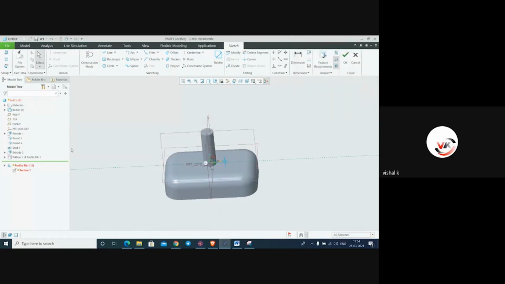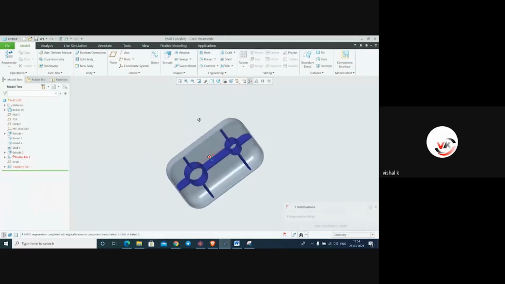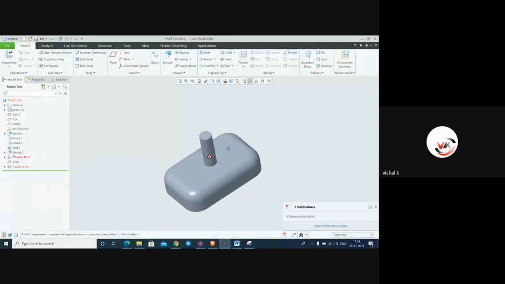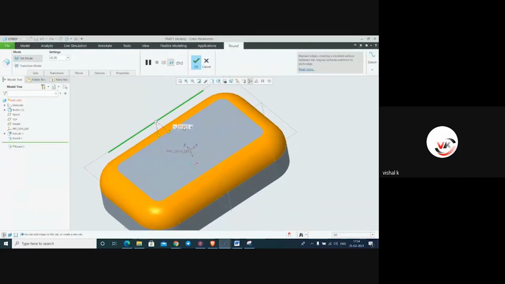Close. Yes. Cancel it. Simply we will delete this pattern. Delete pattern. Now here this radius, we'll modify this radius. It is too large. Make it as 25.